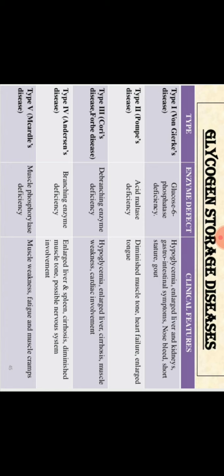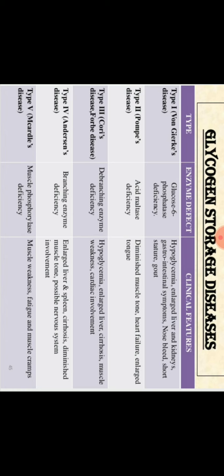Then type 3 is Cori disease or Forbes disease. It occurs due to the deficiency of debranching enzyme. If the debranching enzyme is deficient, then Cori disease happens. What happens? Hypoglycemia, enlarged liver, cirrhosis, muscle weakness, and cardiac involvement. Then next is type 4, Andersen's disease. It is due to deficiency of the branching enzyme, which is required in glycogen synthesis, as opposed to the debranching enzyme, which is required in glycogen degradation.